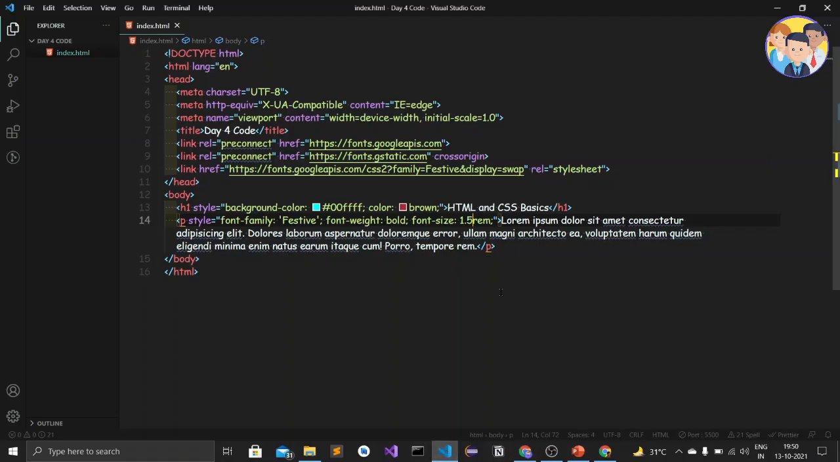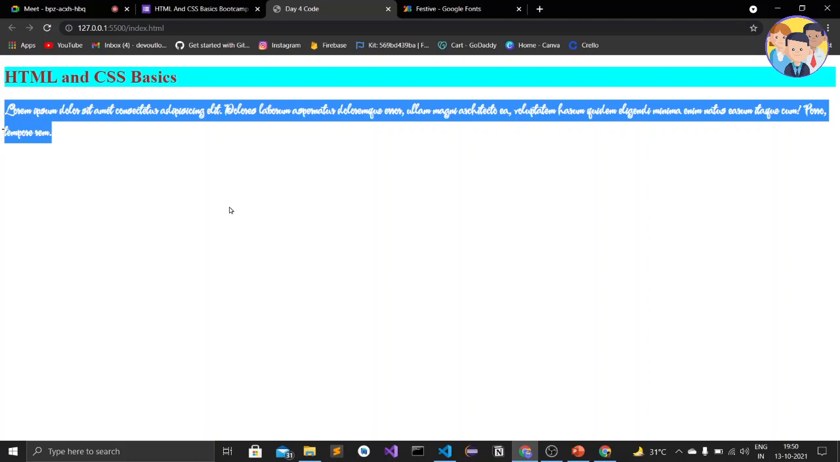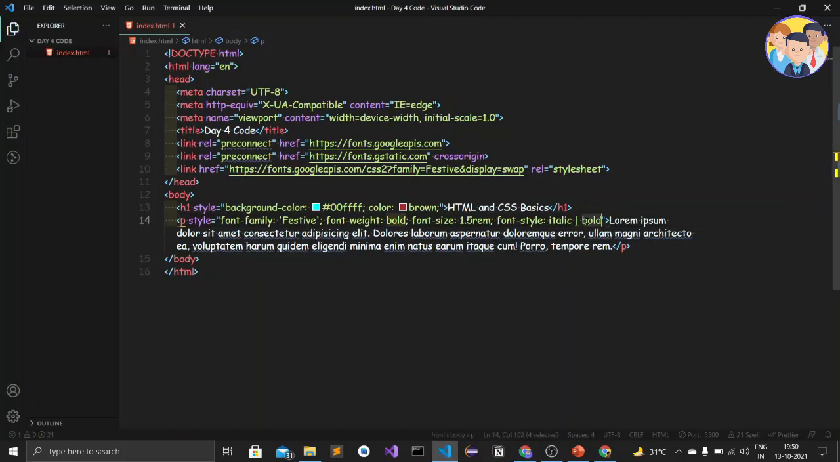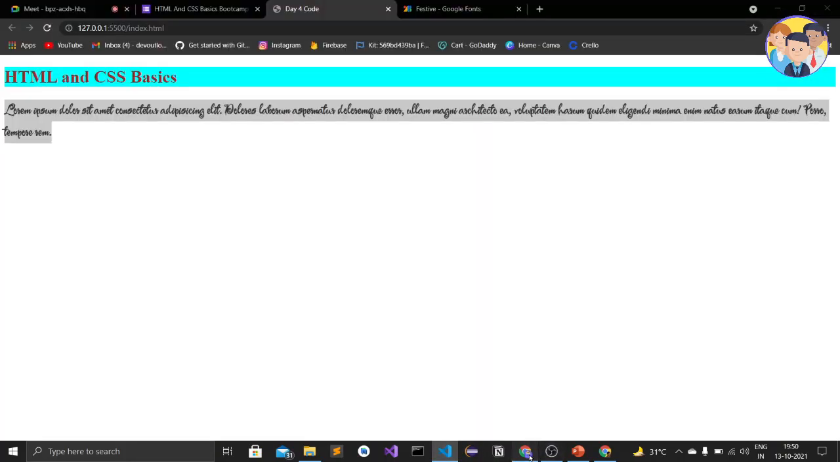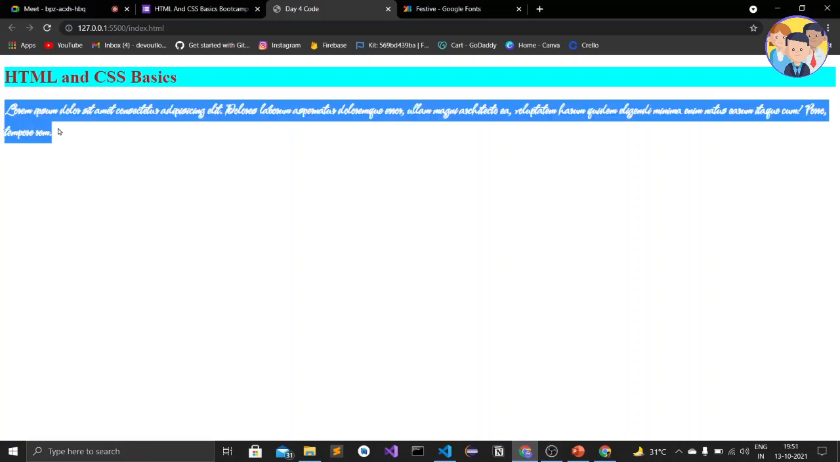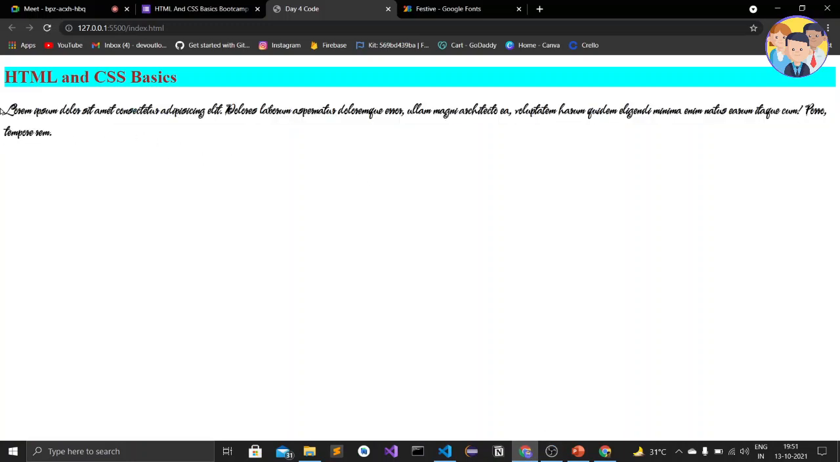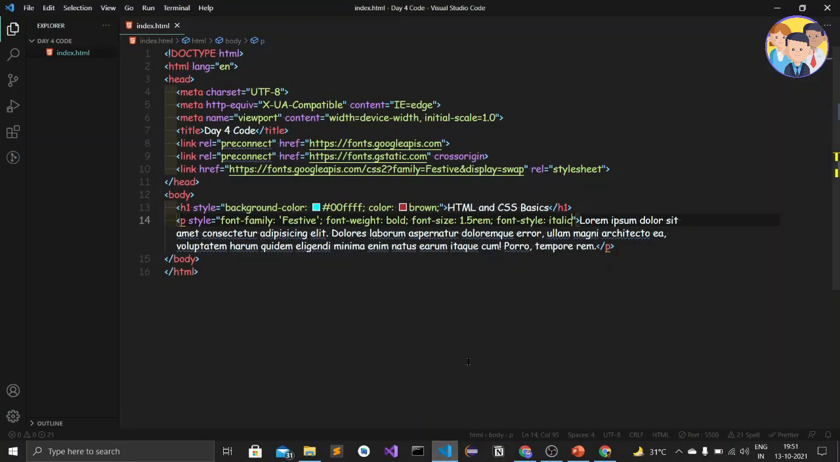Okay, let's give the font style. So here I'll just go after the semicolon, font style, and colon, and then I'll just give italic, and then I want to give the bold. Okay, italic and bold. So let's save it and go to the web browser. Let's add only italic and see how it works. Okay, so it is italic only by default. Okay, so it can't be italic.